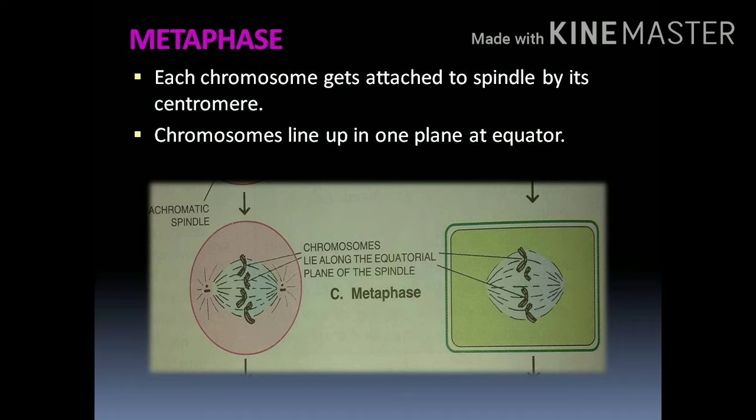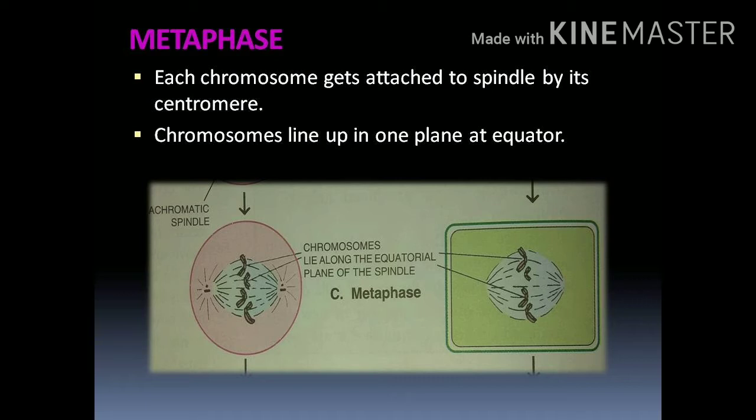You can identify this stage easily because all the chromosomes are lying in the equator plane, and we can easily count the chromosomes also. These chromosomes get connected to the spindle fibers with the help of the centromere. The centromere and spindle fibers are connected to each other.